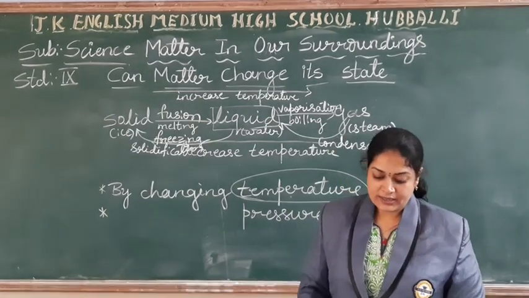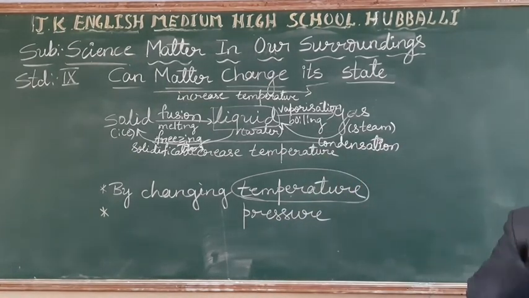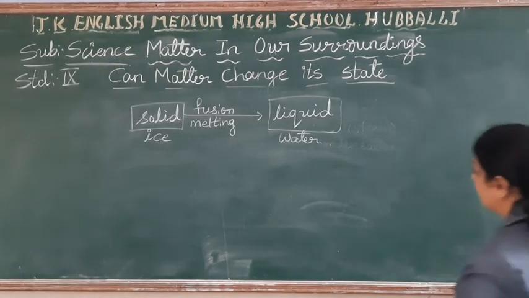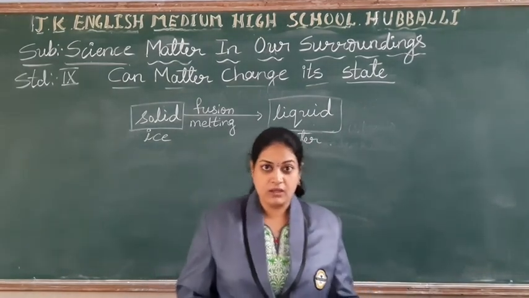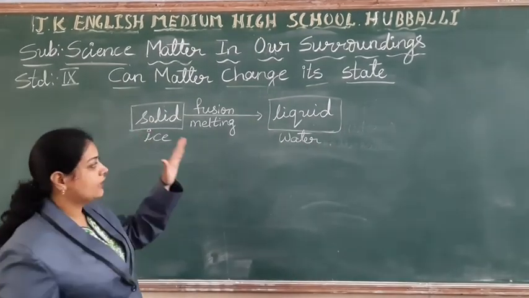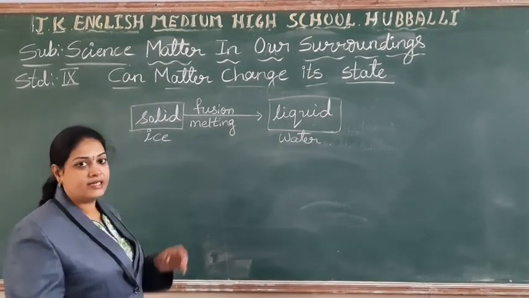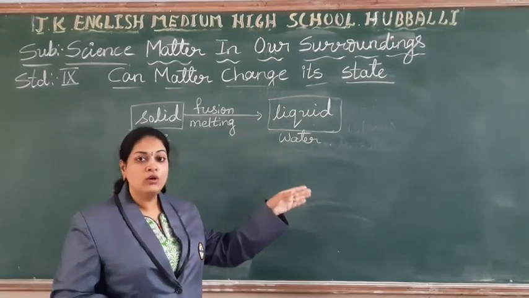Okay, now let us study step by step how to convert solid to liquid, liquid to gas. Yes, students, let us study one by one. Let us study how to convert the solid state into the liquid state. The best example for the solid is ice cubes, which you want to convert into water.